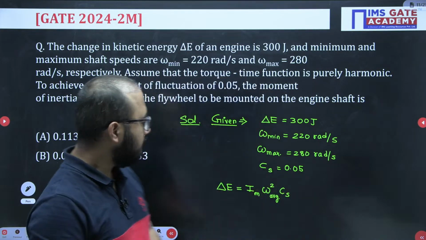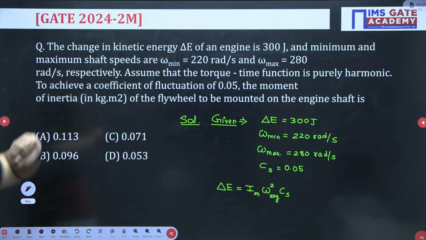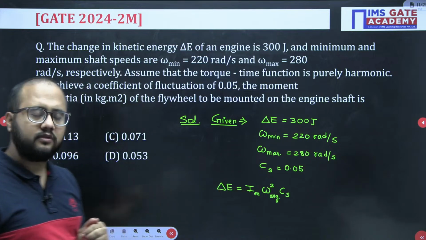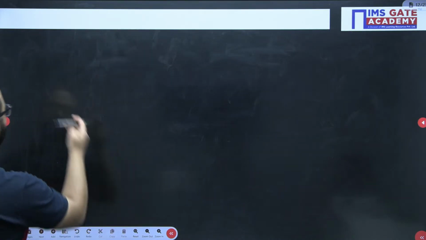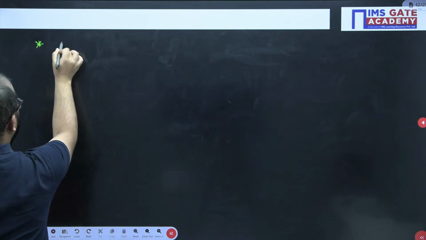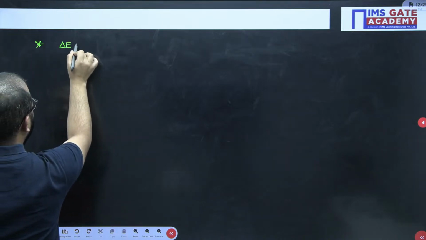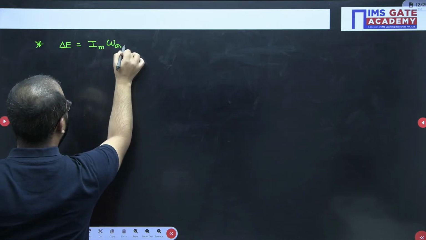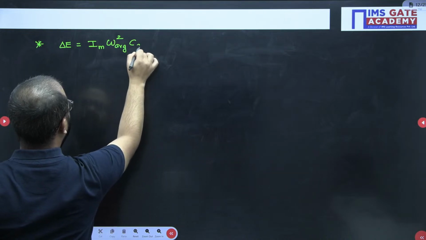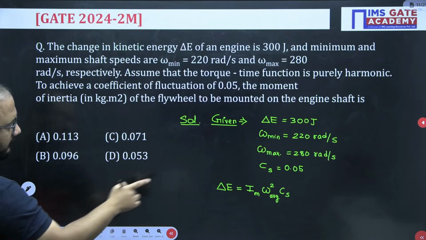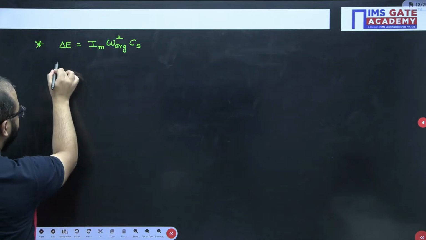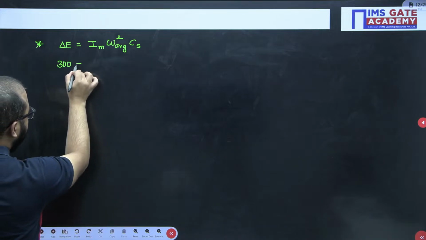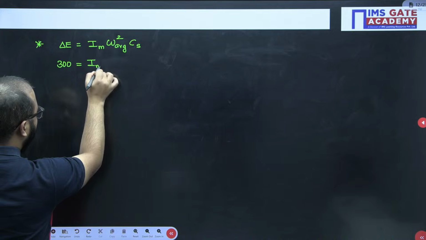Okay, so we were discussing this problem, GATE 2024. That was the formula, right? This is the formula we need to use. So if I use that formula, delta E value 300, mass moment of inertia we need to calculate.